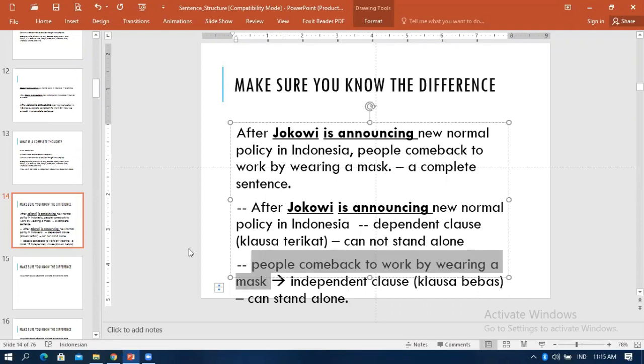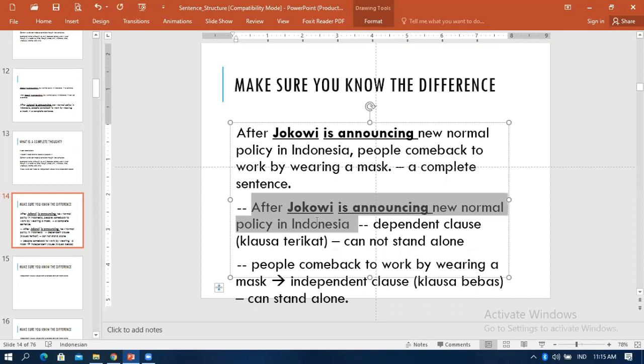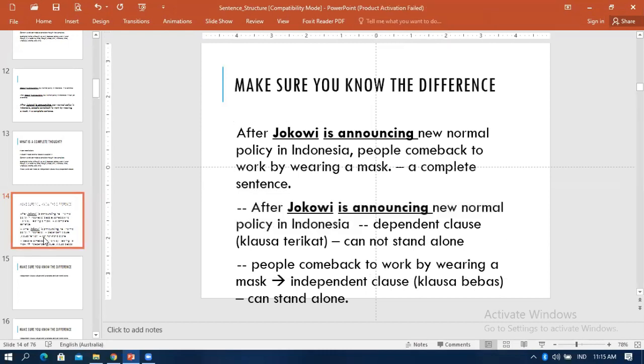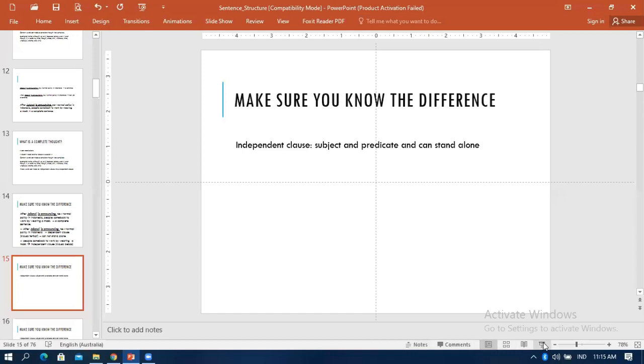This part of the sentence doesn't really need another part because people understand that people come back to work by wearing a mask. It's a complete thought. It has a complete meaning, but not the first part. Because if you only write "after Jokowi is announcing new normal policy in Indonesia" and you stop there, something is missing. That's called a dependent clause. Klausa yang tak bisa berdiri sendiri, klausa terikat. Okay, now let's continue.